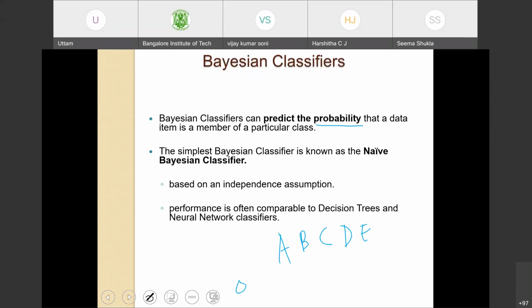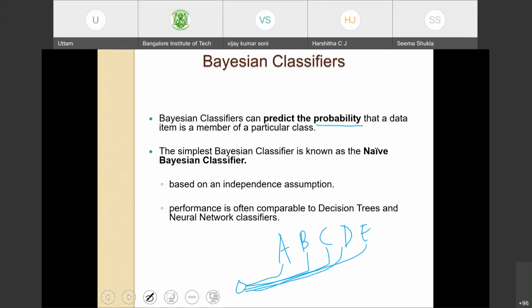It will tell me the probability of this data point falling into class A or class B or C or D or E. Then based on the highest probability, you can assign this data point to either A or B or C or D or E.